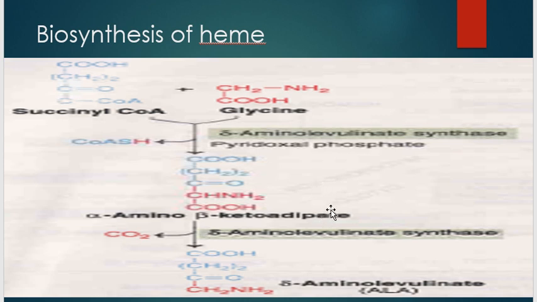Both of these reactions are catalyzed by the pyridoxal phosphate dependent enzyme aminolevulinate synthase. These reactions occur in the mitochondria. This is the first reaction for heme biosynthesis, and this is also the rate limiting and rate controlling step in the porphyrin synthesis.